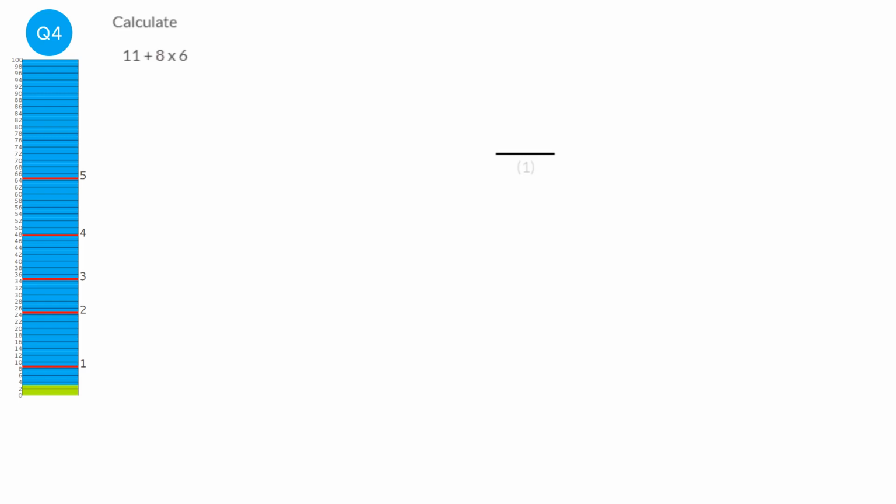To answer this question, we're going to have to remember what BIDMAS or BODMAS is. It stands for brackets, indices, division, multiplication, addition, subtraction. If you do BIDMAS, obviously BODMAS is slightly different. And here we've got no brackets, we've got no indices, so those don't really apply. We don't have a division, but we do have a multiplication, so we must do that first.